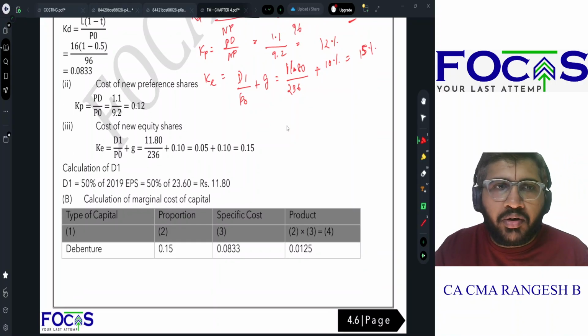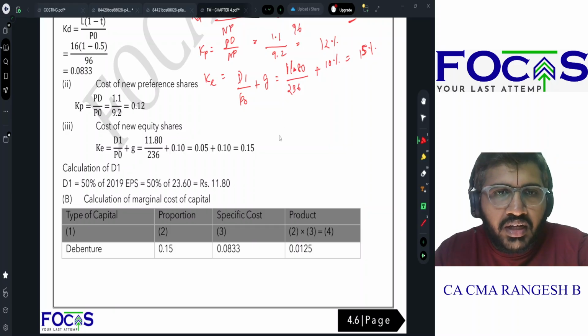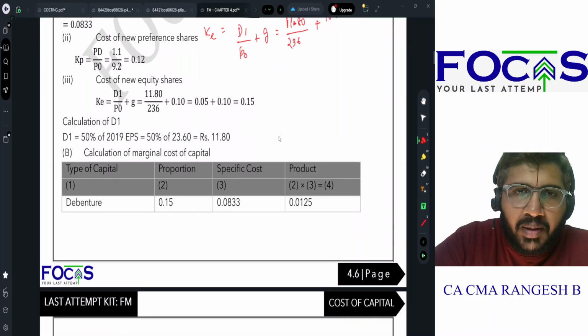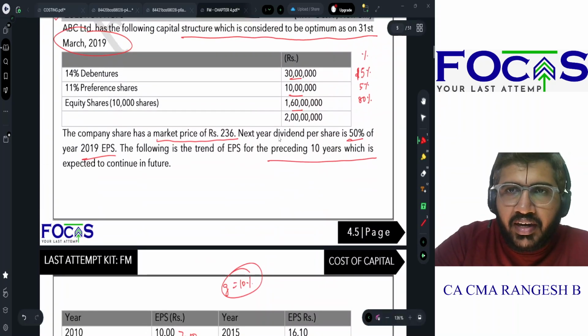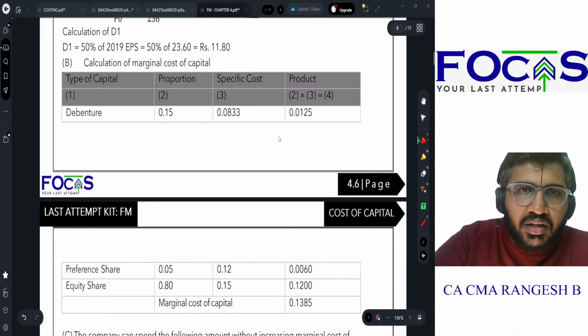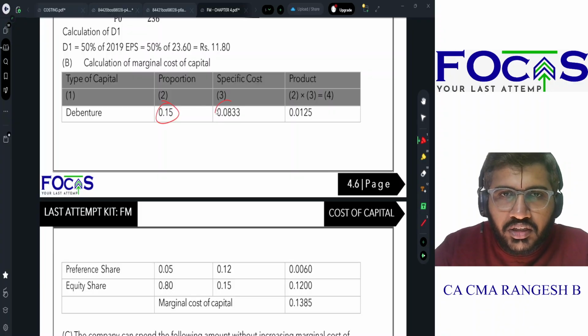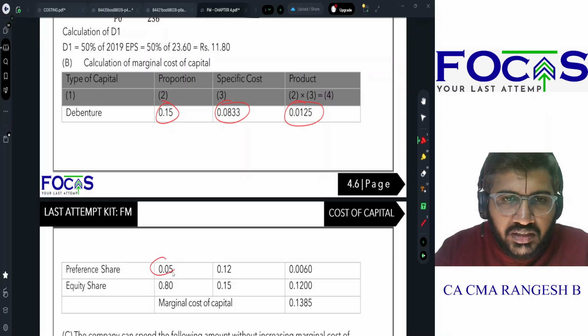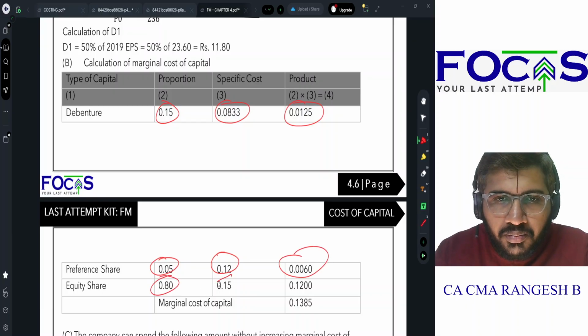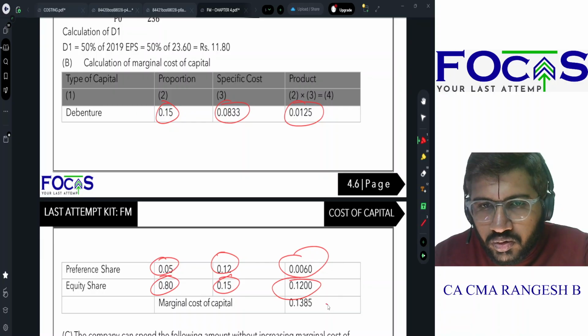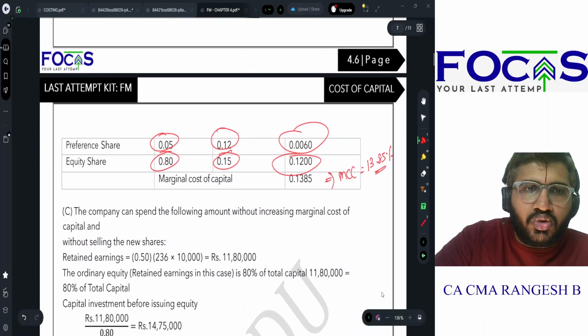So first the requirement of the question is over. Now I should calculate marginal cost of capital. இப்போதான் நம்ம மேல percentage-லாம் போட்டு வச்சிருந்தோம். எவ்வளோ? 15, 5 and 10, 80 ஆல்ரெடி போட்டு வச்சிருக்கோம், கரெக்டா? So debenture is 15%, 8.33%, 0.125. Preference shares 5%, 12% is the rate of interest, 0.006, 0.8, 0.15, 0.12. So my total marginal cost of capital is how much? 13.85%. So this is over.